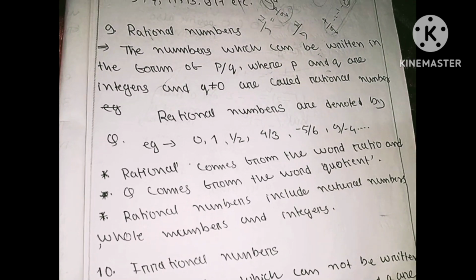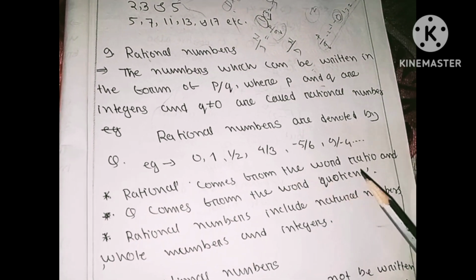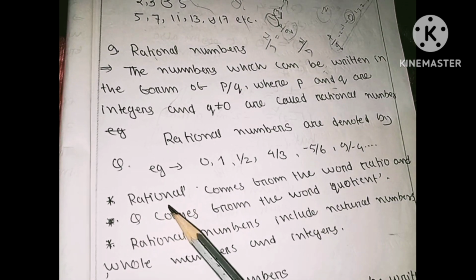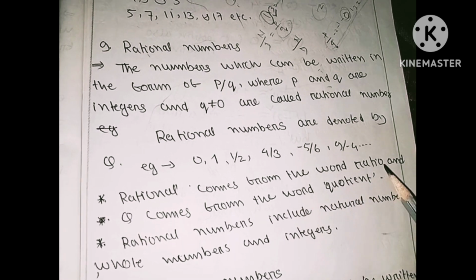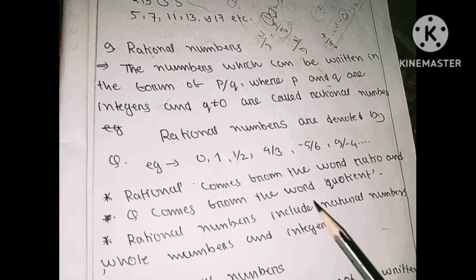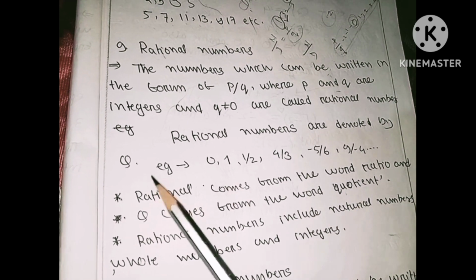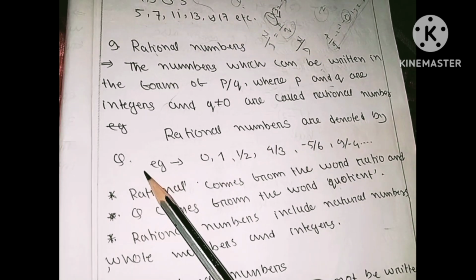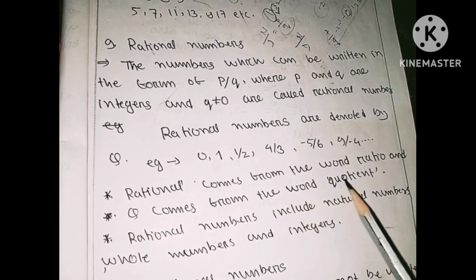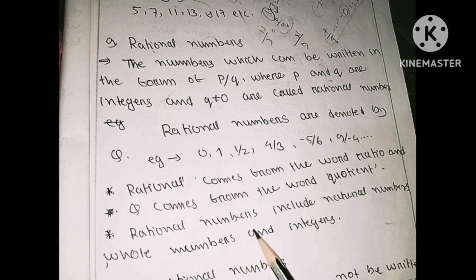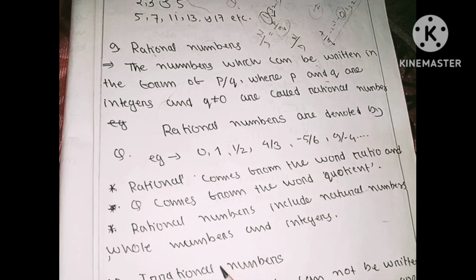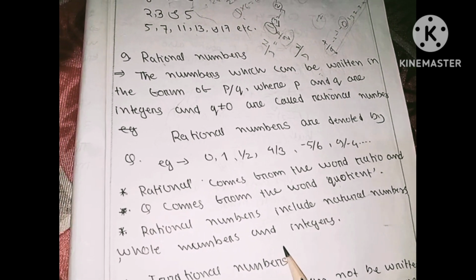Rational comes from the word ratio. The rational numbers are denoted by Q, and this Q comes from the word quotient. Rational numbers include natural numbers, whole numbers and integers.